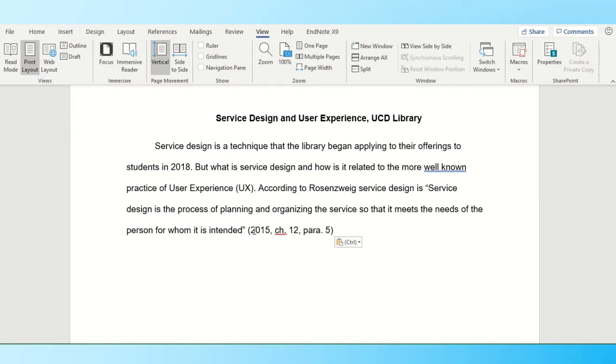Where there are no page numbers in any source, you include chapter numbers, paragraph numbers, line numbers, section headings, or any kind of location information that will allow those following up your sources find what they need.